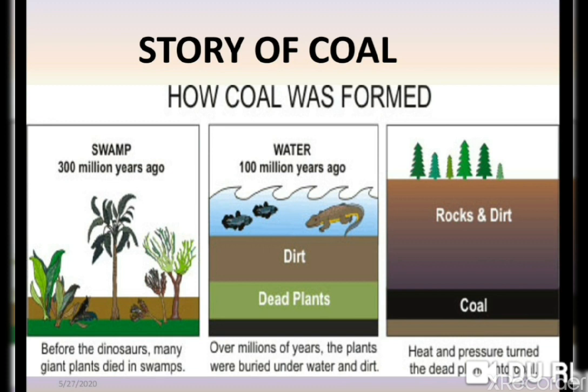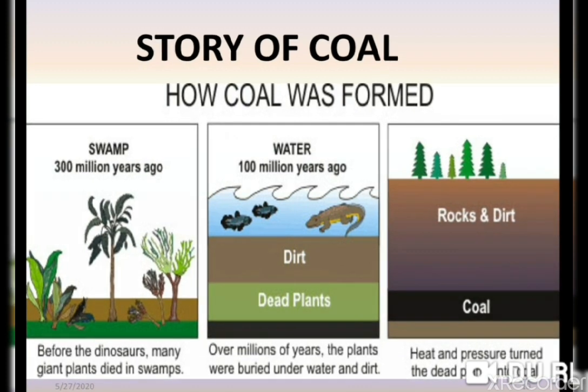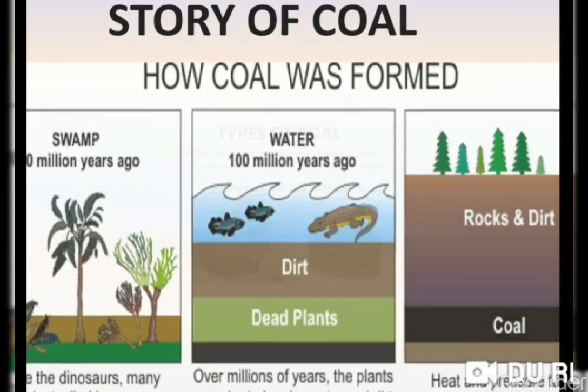Over millions of years, the plants were buried under water and dirt, and layer on layer formed over the rocks and dirt, and heat and pressure turned the dead plants into coal. So coal is found deep inside the earth, and it is also called a fossil fuel.